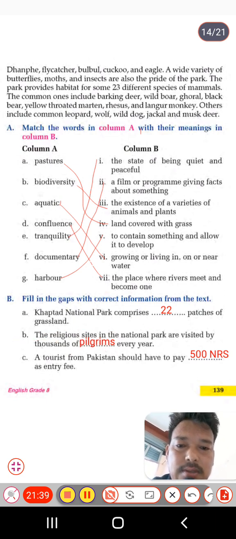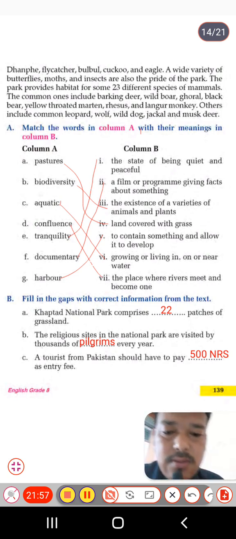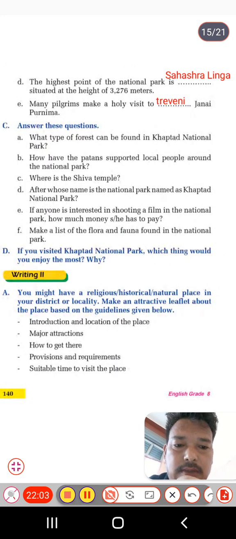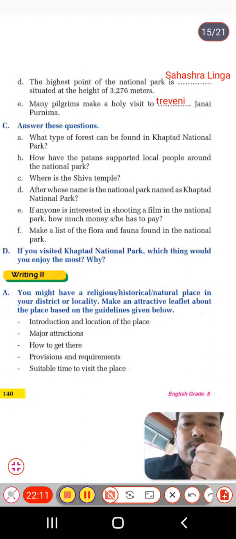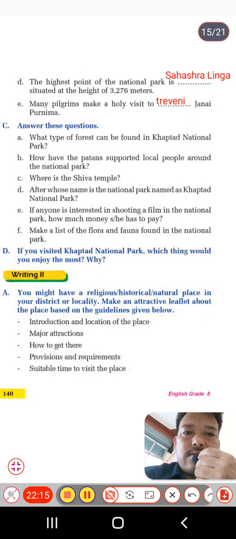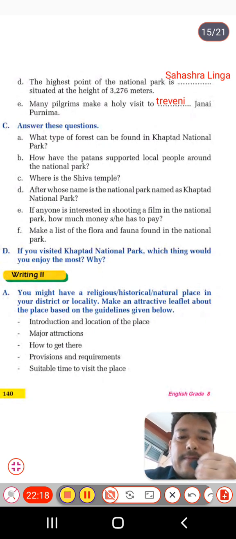And B number, the religious sites in the national park are visited by thousands of pilgrims every year. This is, students, pilgrims. And C, tourists from Pakistan have to pay 500 NRS as an entry fee. So now move to the next page. On the next page, D number is the highest point of the national park, that is Sarsa Linga. And the last one is E number, many pilgrims make a holy visit to Dada Jani, Janai Purnima, that is the Triveni, the word I got from the text.